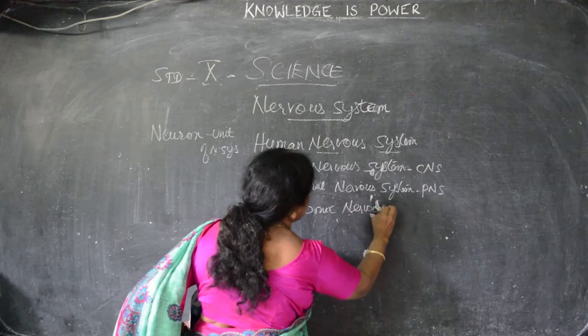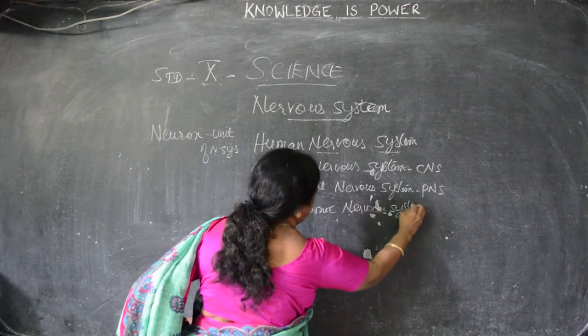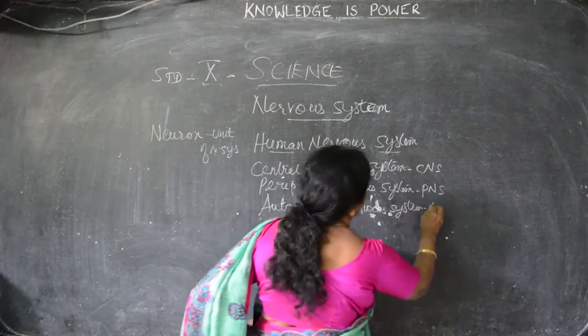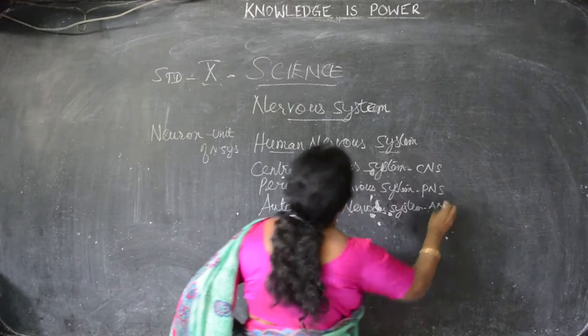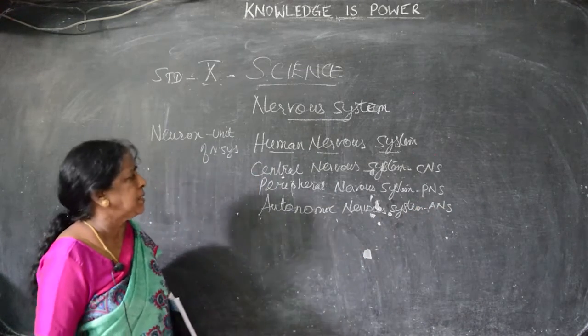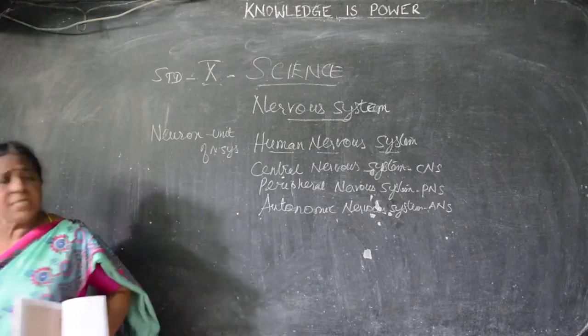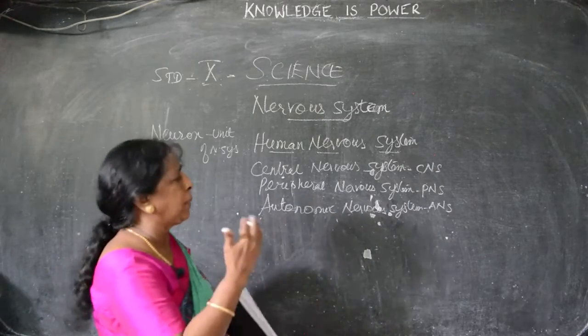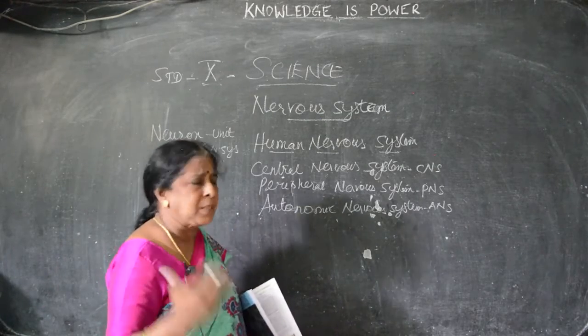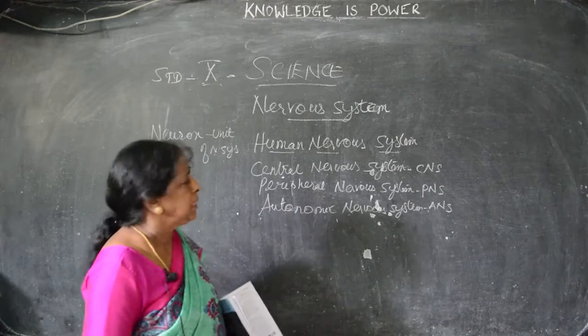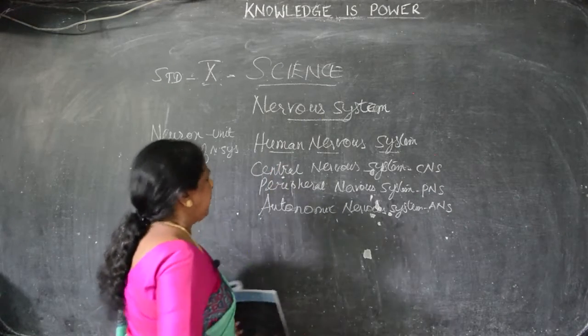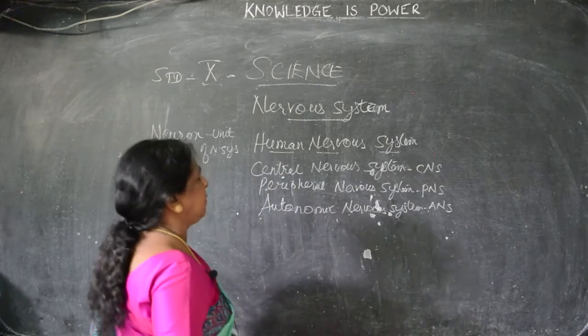So, we will see all these three in detail. Human nervous system consists of three divisions. We have to study our human nervous system under three subdivisions. Central nervous system, peripheral nervous system, and autonomic nervous system.